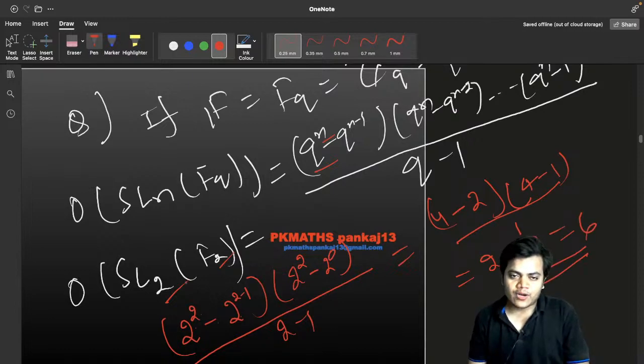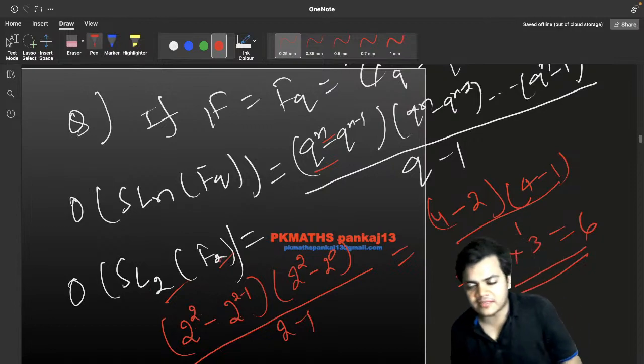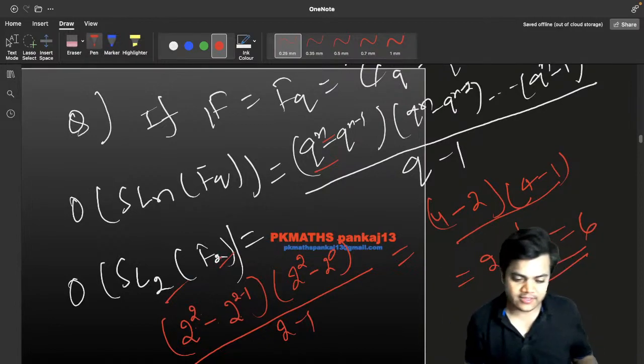Okay. So for SL2 F2 the order is 6, for GL2 F2 the order is 6. Yes, Aman Shukla ji and Rajiv Gandhi ji.